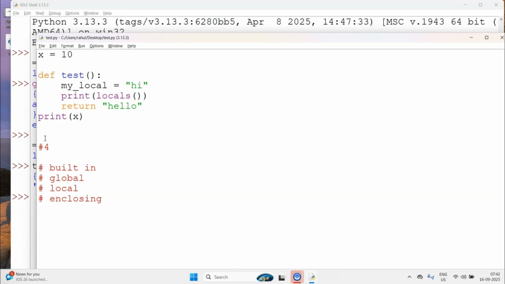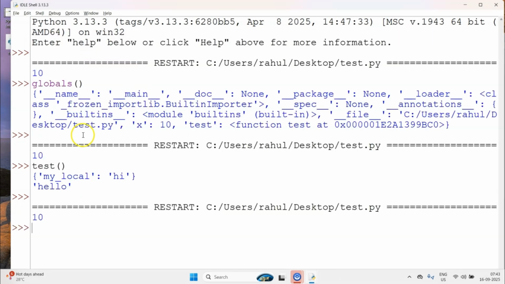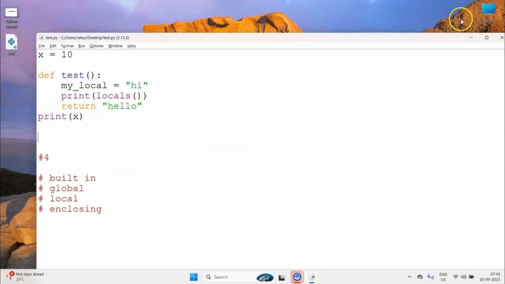Let's talk about the built-in namespace. Now this namespace basically includes all the functions. Let's say, for example, this name print. Now this print is basically a reserved keyword. This is basically defined in the built-in namespace. Now how can I look at this built-in namespace? Let me call print, or maybe I can do it from the interactive terminal as well. Let me close this out so that you can see. Let me run the module.